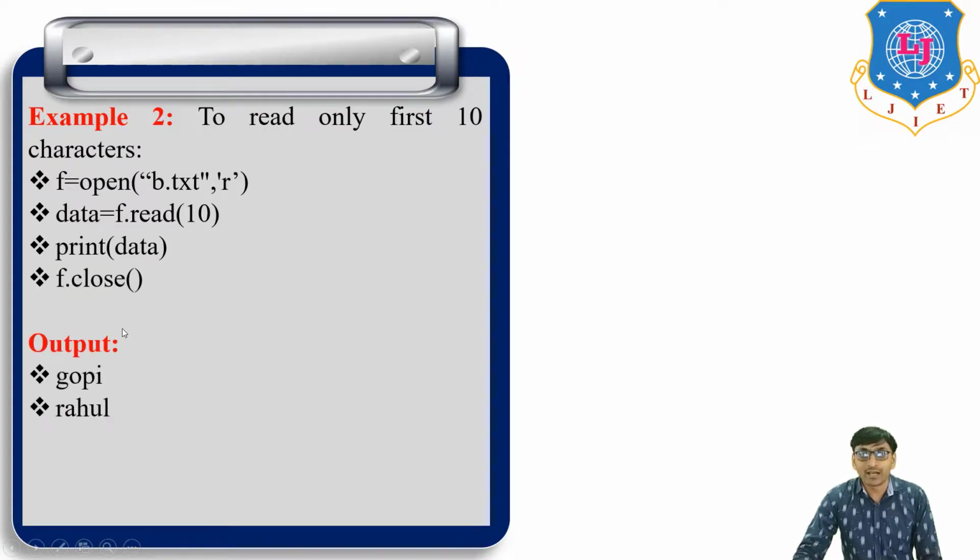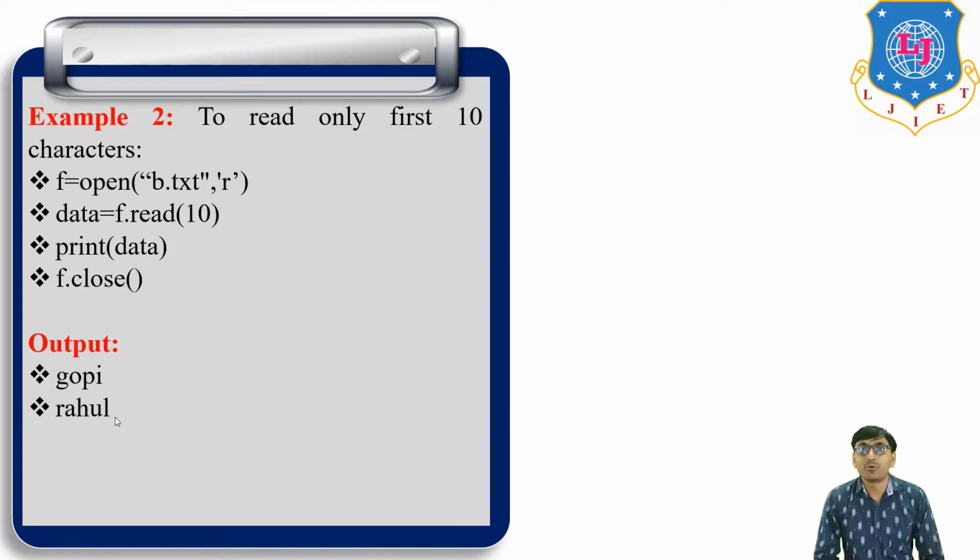If we run this program, we get the output Gopi and Rahul. Why? Because Gopi has four characters: first, second, third and fourth. Then the next line is one character, so when moving from Gopi to Rahul, the newline is also one character. Rahul contains five characters. So Gopi has four characters, the newline is one, and Rahul has five. In total, 10 characters are printed.